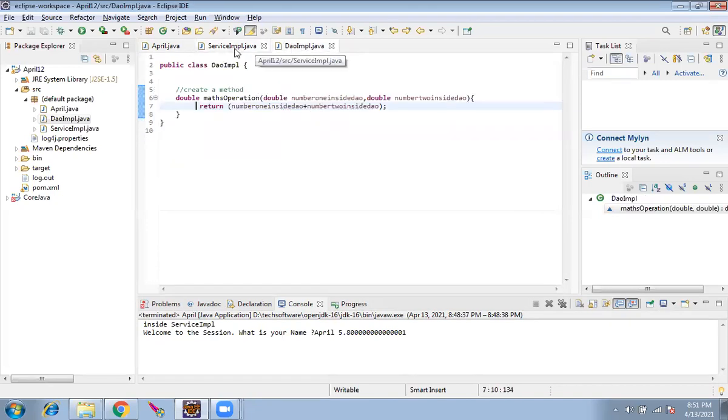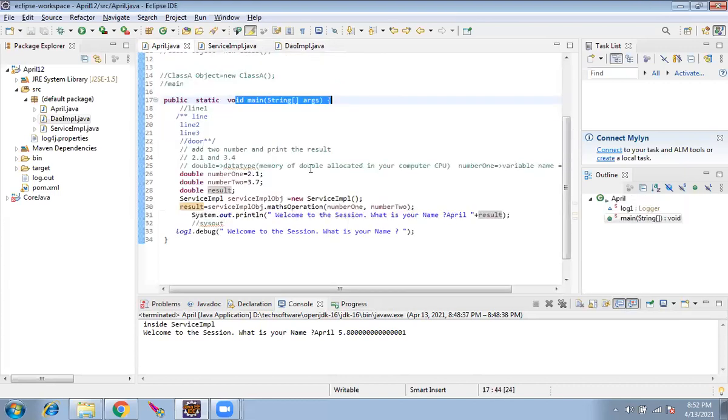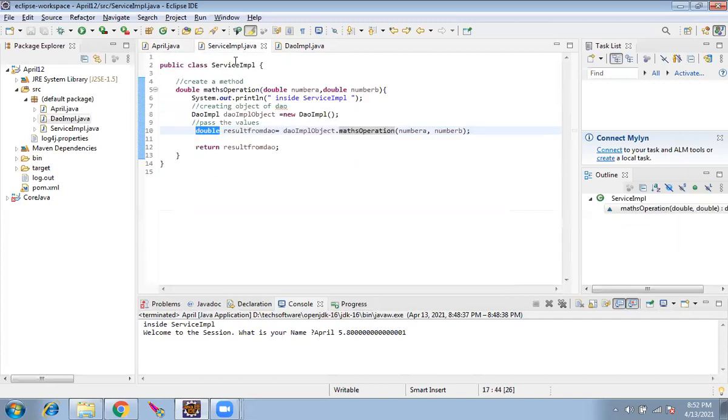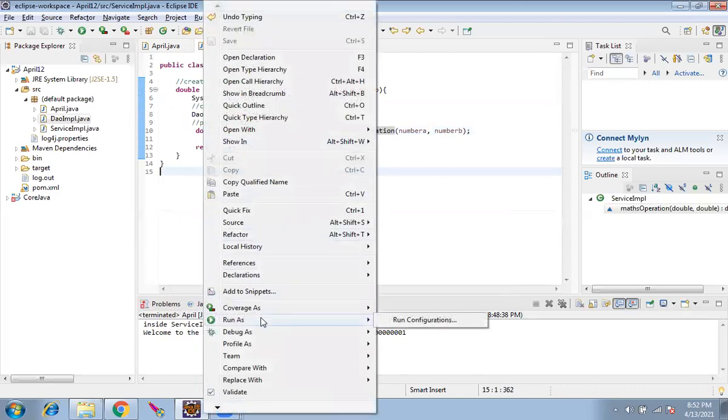Not subclasses, subclass is a different word. These are all helper classes. We can call them helper classes, different rooms of the house. You can access these rooms from the main method, but to run, we need a main method. So you cannot run ServiceImpl separately. If you right click here and do Run As, Run Configuration, and run, what is the error you will get? Any guess?